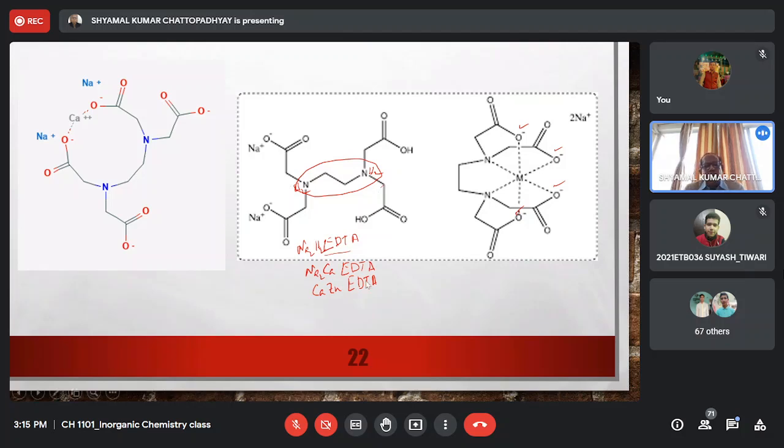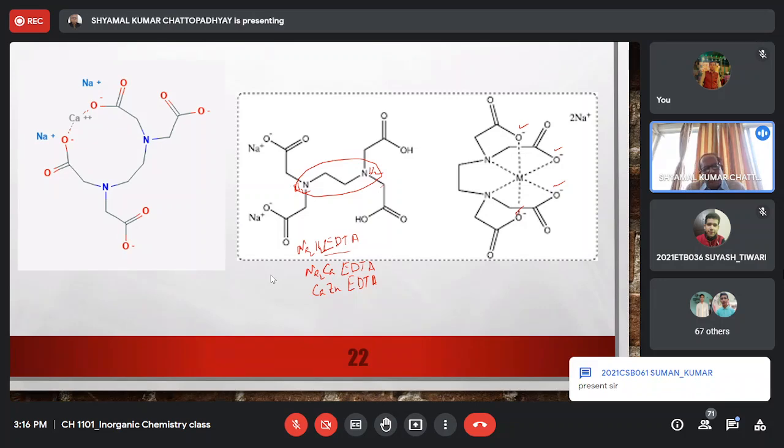So to prevent depletion of calcium or zinc, instead of bare Na2H2 EDTA, medical persons very often use Na2Ca EDTA or CaZn EDTA, so that because you are administering calcium and zinc from outside, there is very little chance of depletion of calcium and zinc ions from your body.